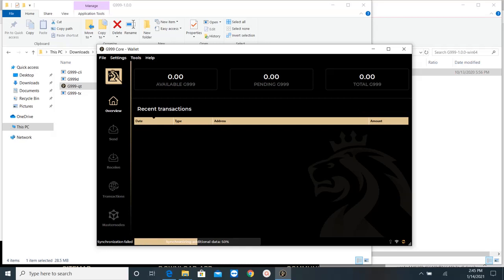So now I'm on the synchronizing part, which goes fairly quick in the beginning, but we will stay at 75% for a long time. So we're still in the process.